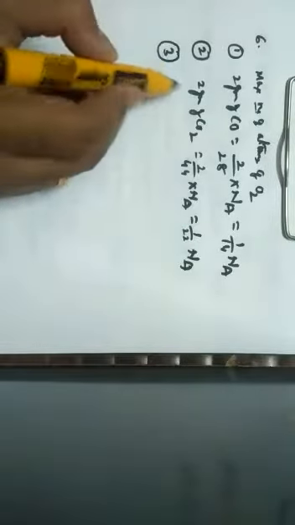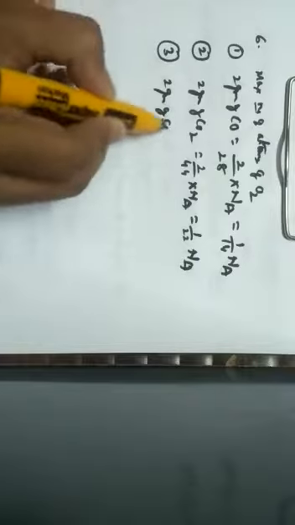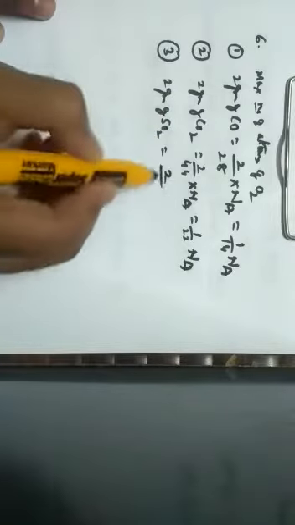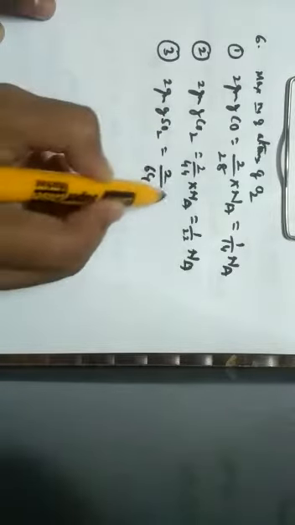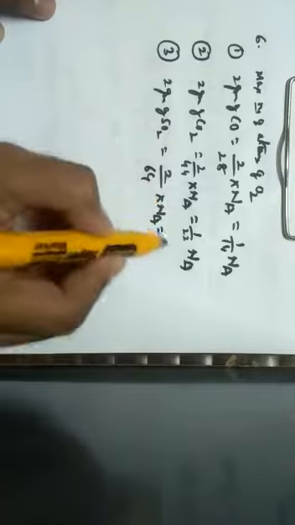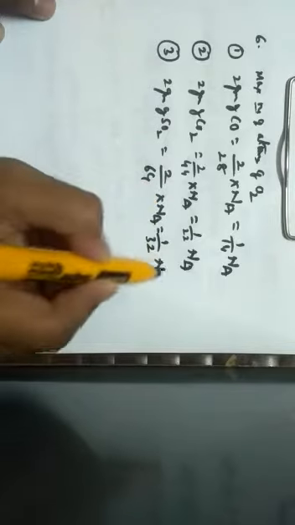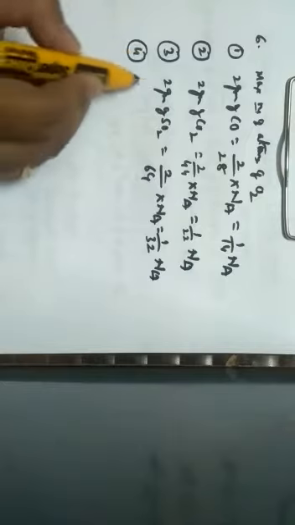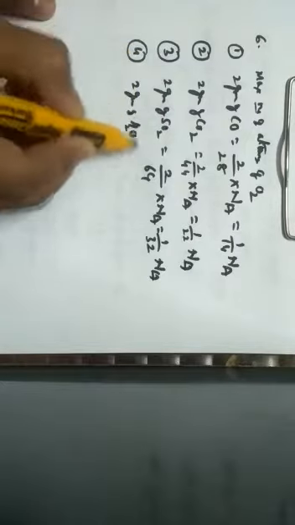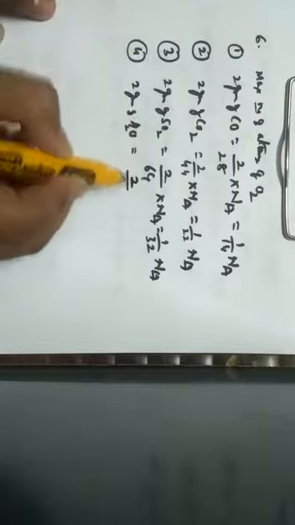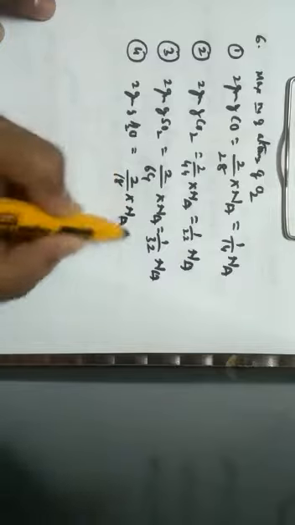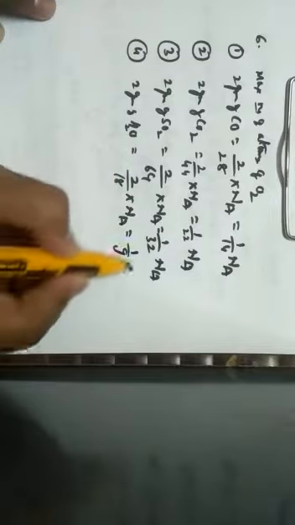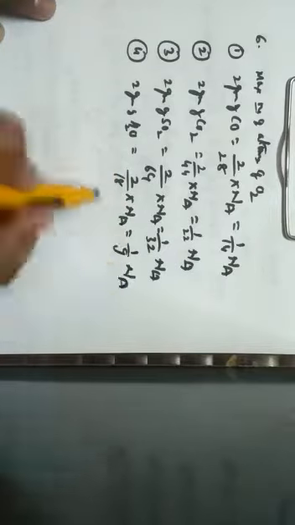Third option is 2 grams of sulfur dioxide. So that is 2. Molecular mass of sulfur dioxide is 64 into Na. That is nothing but 1 divided by 32 into Na. So option number 4, 2 grams of water. So 2 grams of water is nothing but what? 2 divided by 18 into Avogadro number, which is equal to 1 by 9 into Na.